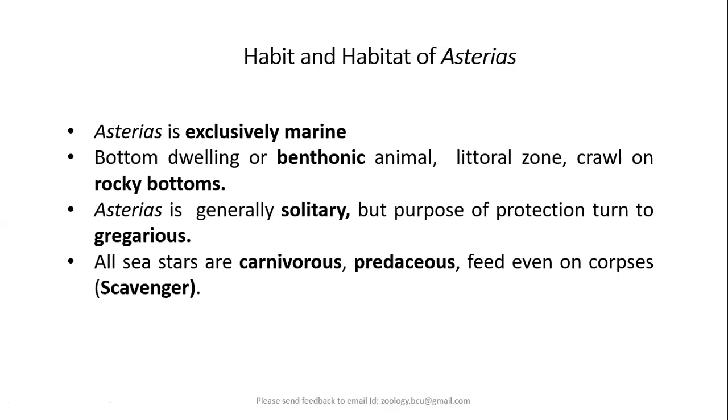Coming to the habit and habitat of Asterias, Asterias is exclusively marine, just like any other echinoderm, and it is a bottom dwelling or benthonic animal. That means it is found crawling on the rocky bottoms but in the littoral zone, that means near the seashores. Asterias is generally solitary, that means a single animal can be found, but for the purpose of protection, you may see these sea stars living in groups.